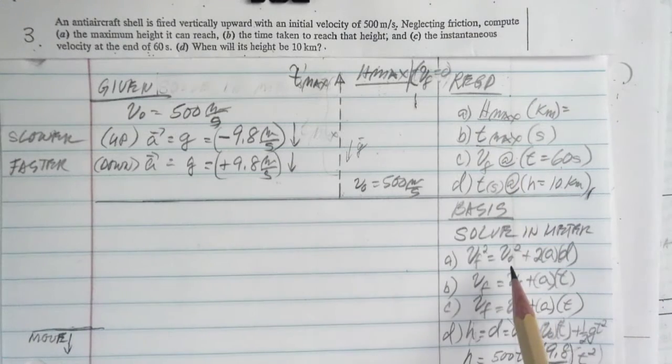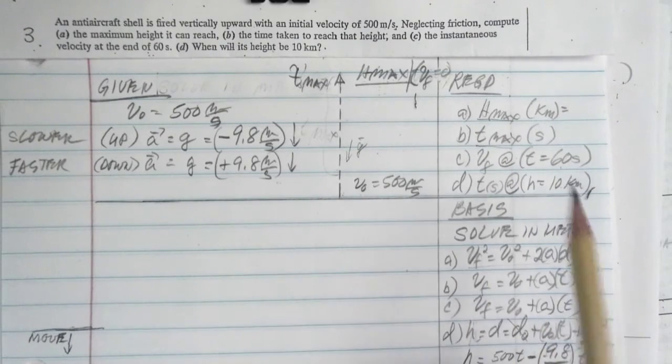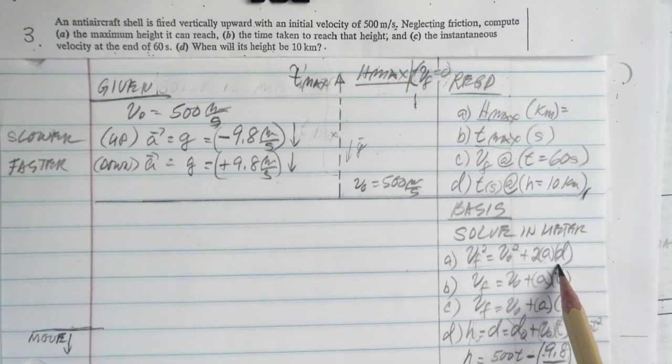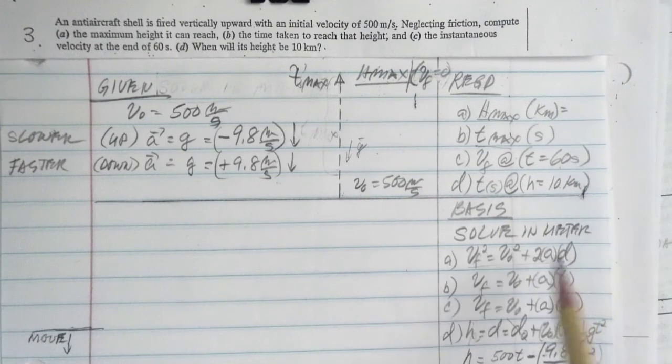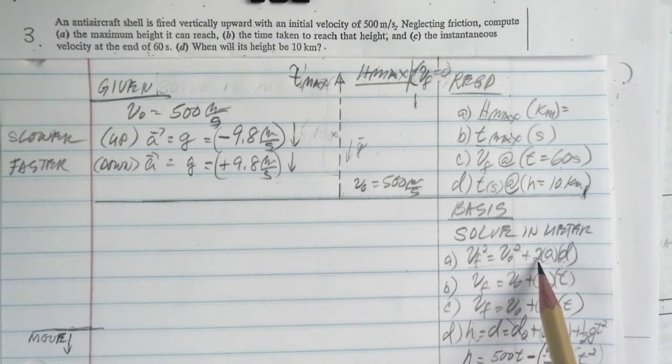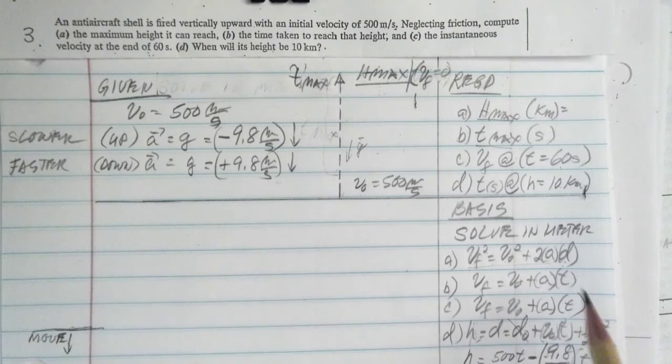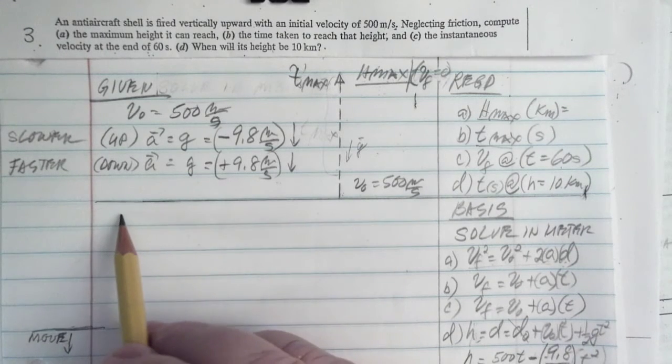H max. Since we are not given the time, and what we're looking for is the height, we're going to use this: VF squared is equal to VO squared plus 2AD. So we write that here.